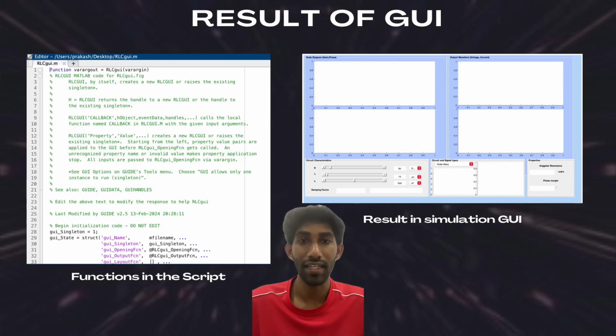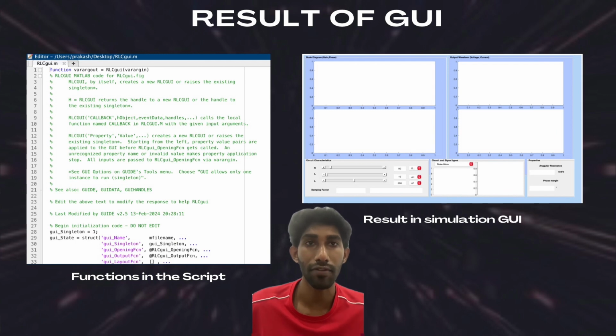So as you can see, here is the result for the graphical user interface, which is the GUI for the RLC circuit. Here we can see the coding of the RLC GUI circuit, and another figure shows the result in simulation of the GUI for the RLC circuit. From the result you can see there are four graphs. The first is the Bode diagram, which is for gain and phase, and the second is for the output waveform, which will show the voltage and current.